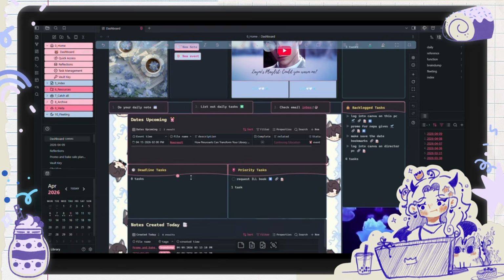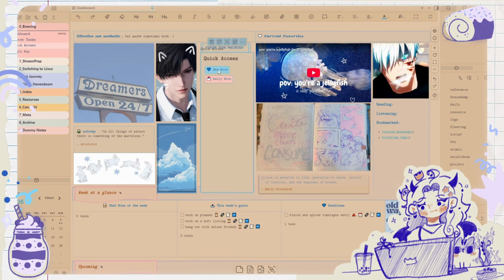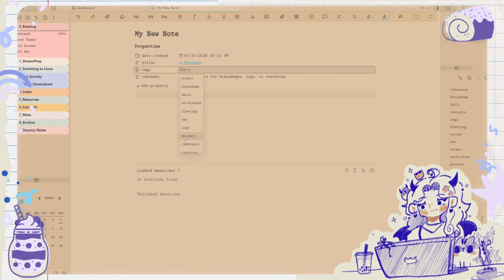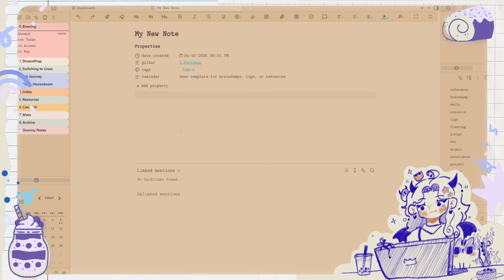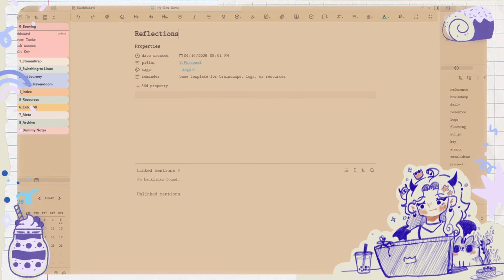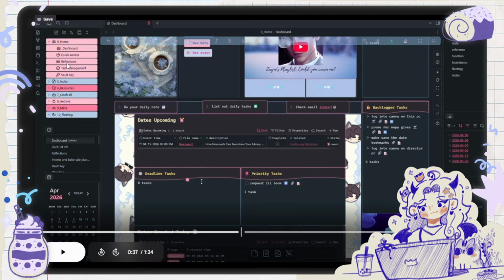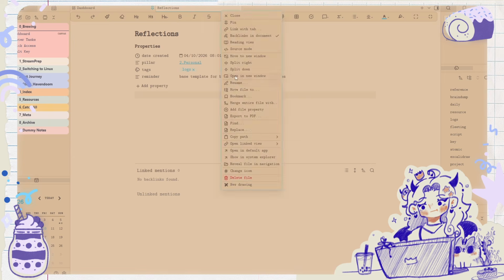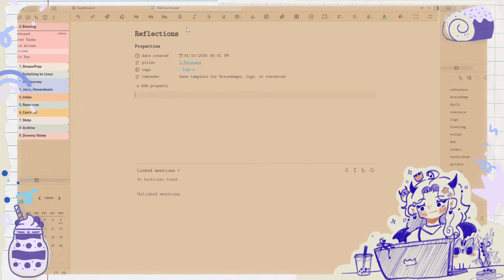That's the one I need. It's reflections. So it's my personal pillar. My tag would be logs, pretty much. So this is gonna be reflections. I think that's what I called it there. And I'm gonna move it to my brewing.